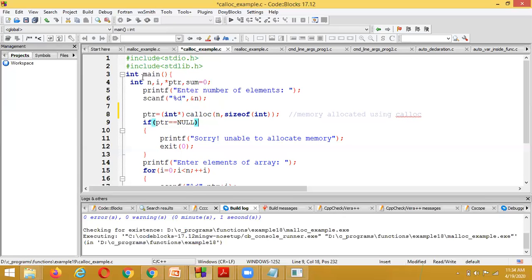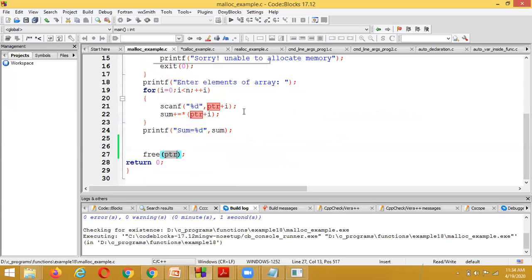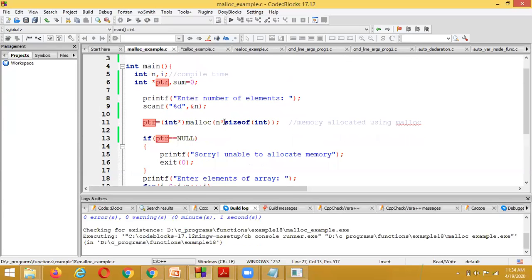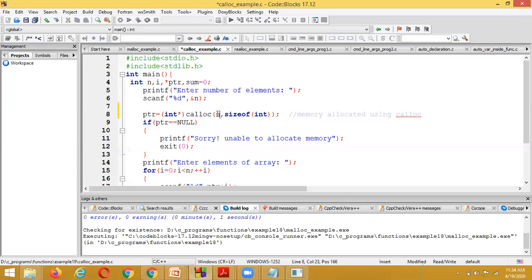Inside malloc we passed it as n into size of int, but here we have separated it: n, the number of variables, is the first parameter, and size of int is the second parameter. In this manner we allocate the memory.